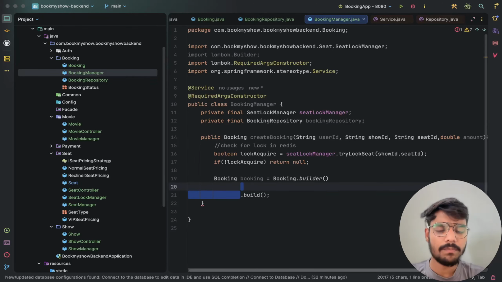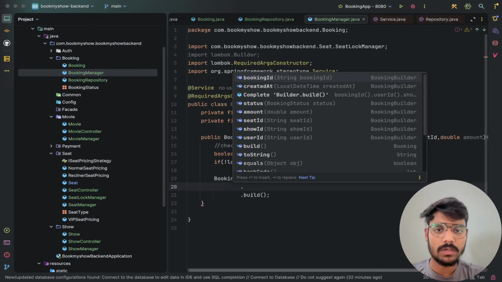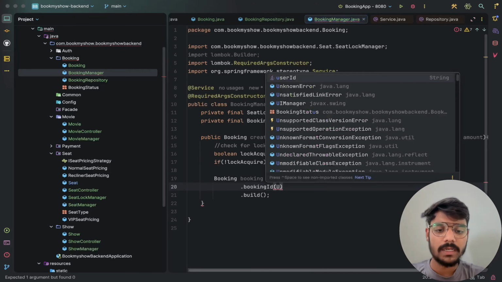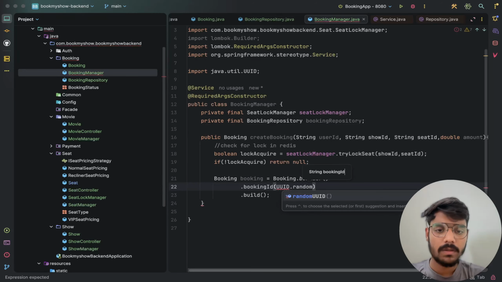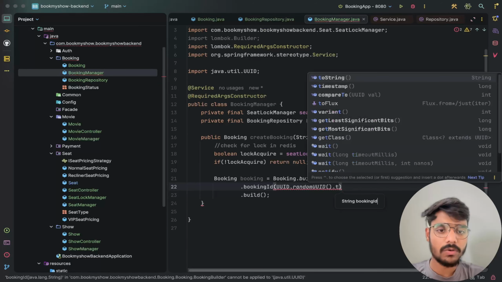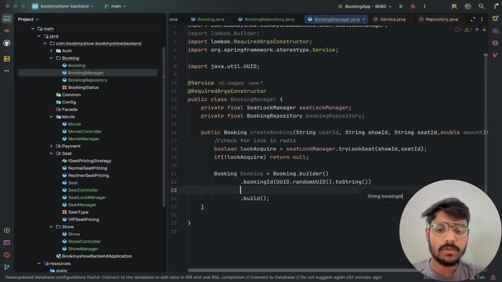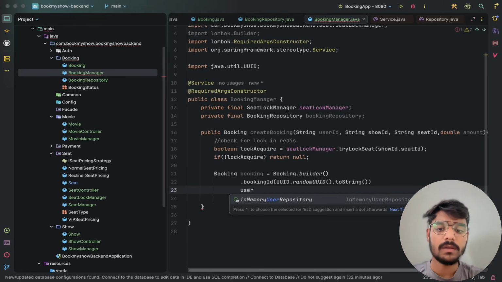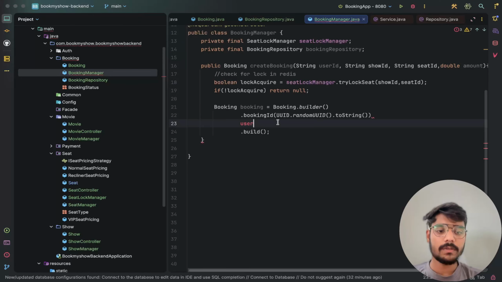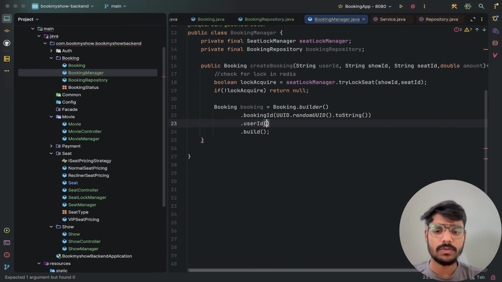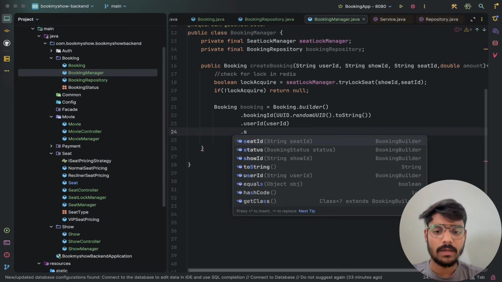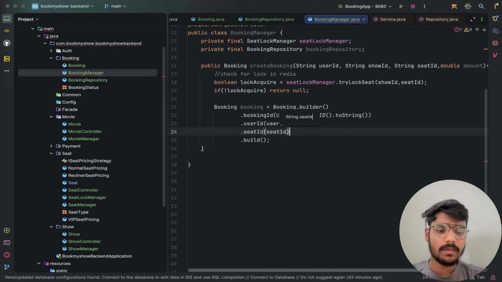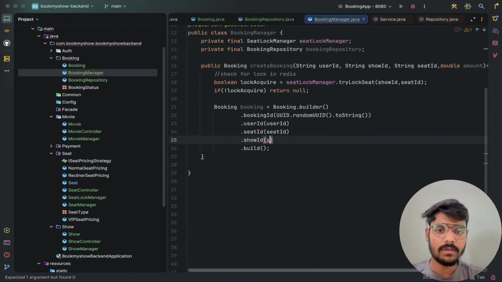Now to build, we will use the bookingId. The booking ID is just a UUID, a random UUID converted to string. Okay, that's good. Now the userId, we put the userId. Then the seatId, and the showId, as we have the show ID with us.